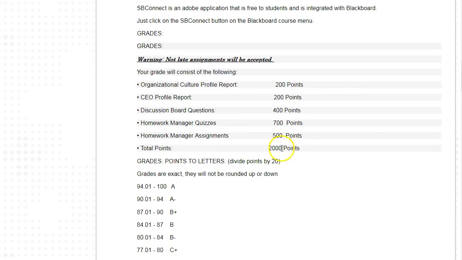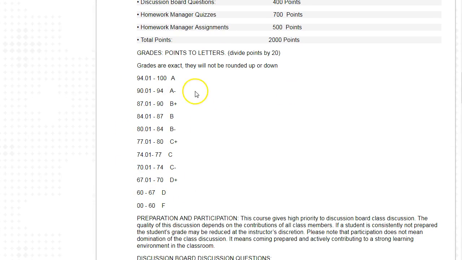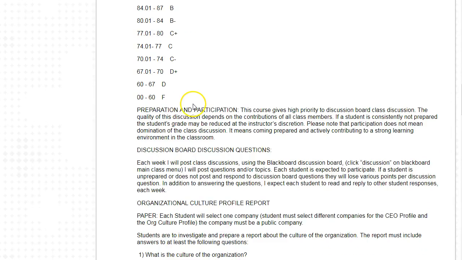So this is out of 2,000 points. We have 2 reports, each 200 points, discussion questions, which are 400 points. We have quizzes, which are 700 points, and homework assignments, which are 500 points. Altogether, that's 2,000 points. I'm going to put all the grades on the homework manager, including the papers, which I usually grade on Blackboard, but I'll bring those over to the homework manager. So you'll get a weighted average percentage on the homework manager that you can match up to this grading scale here.